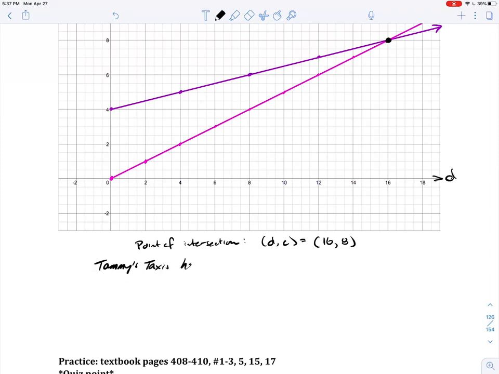So Tammy's taxi has a lower cost, all for here and here and here, up to that point.